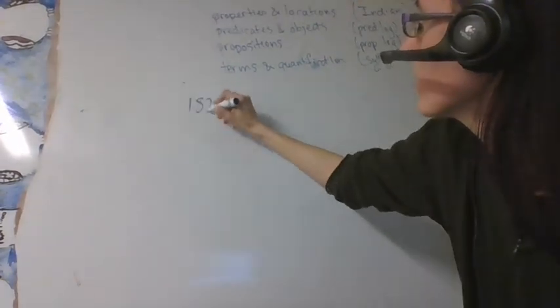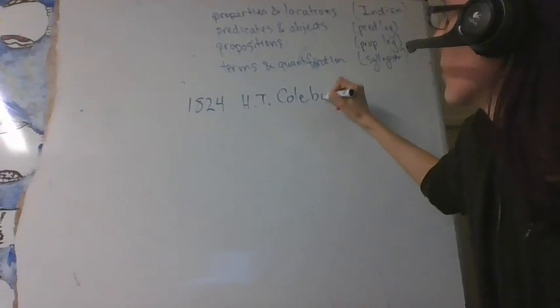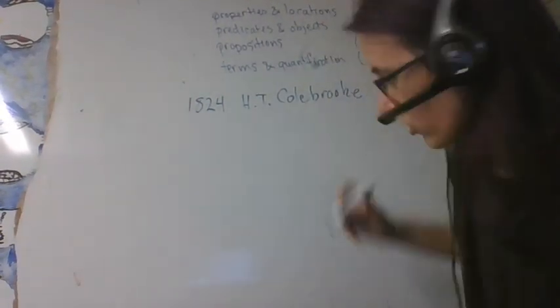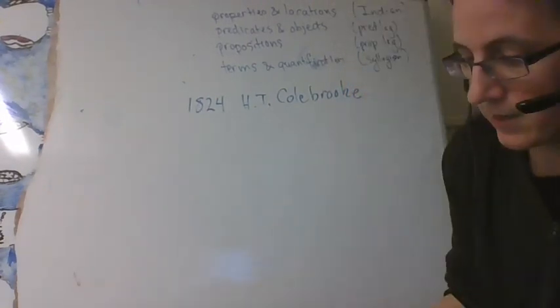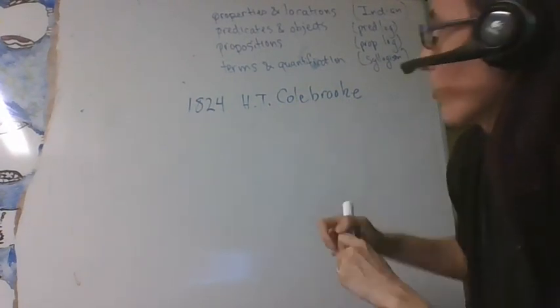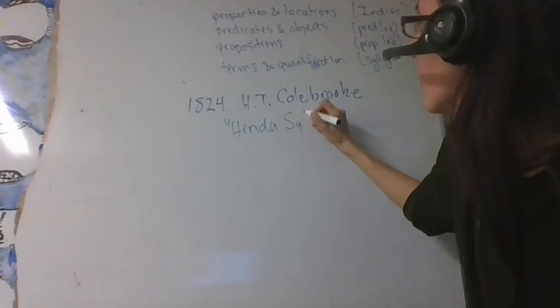So in 1824, H.T. Colebrooke, sorry, there's an E on the end, Colebrooke, gave a report to the Royal Asiatic Society of his discovery of what he called the Hindu syllogism. So I'm going to put that up with the scare quotes.